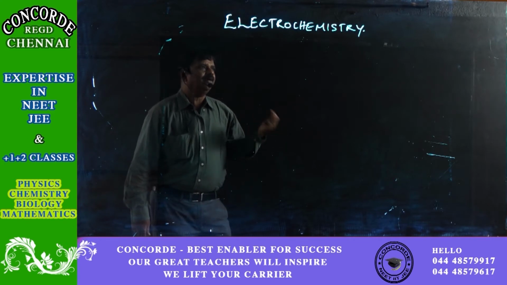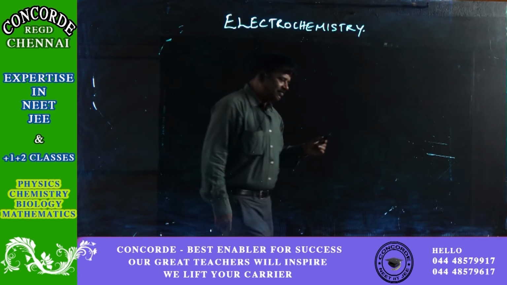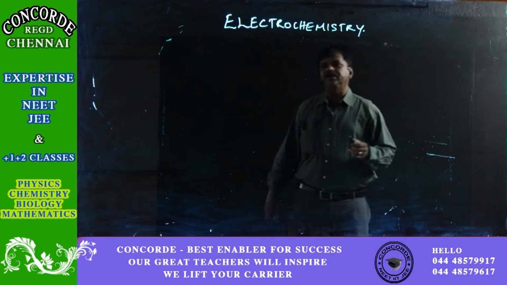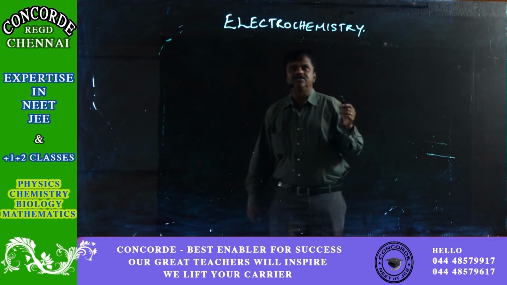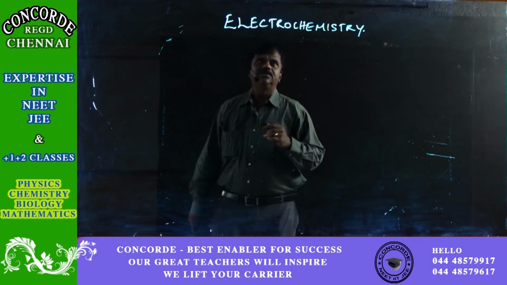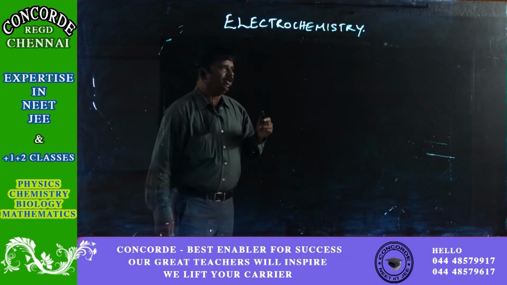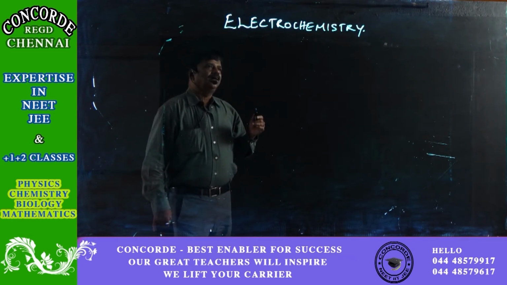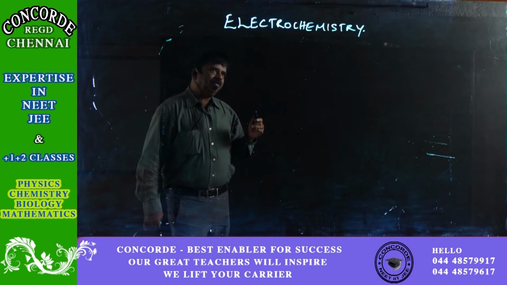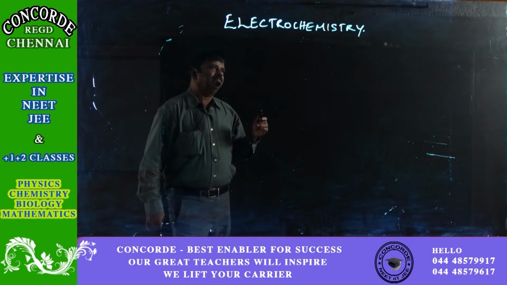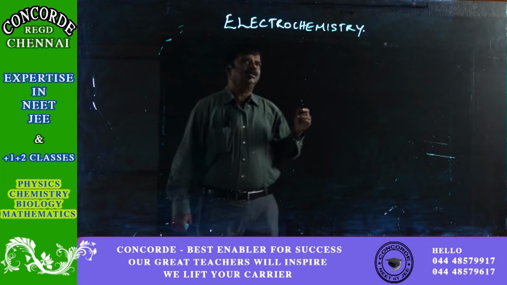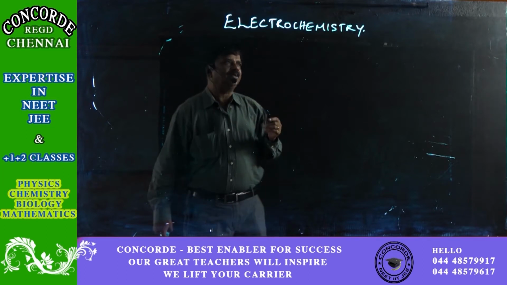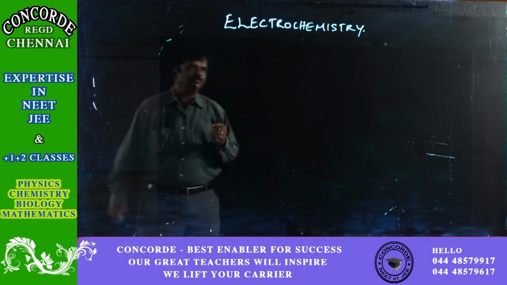Whereas, it can be vice versa also. In case chemical reactions are happening, the electrons which are generated can be used to generate electricity. So, in electrochemistry, we are not only going to see the electric current being used for the purpose of chemical reaction, but also chemical reactions being used for generation of electricity. Okay, so that is about electrochemistry.